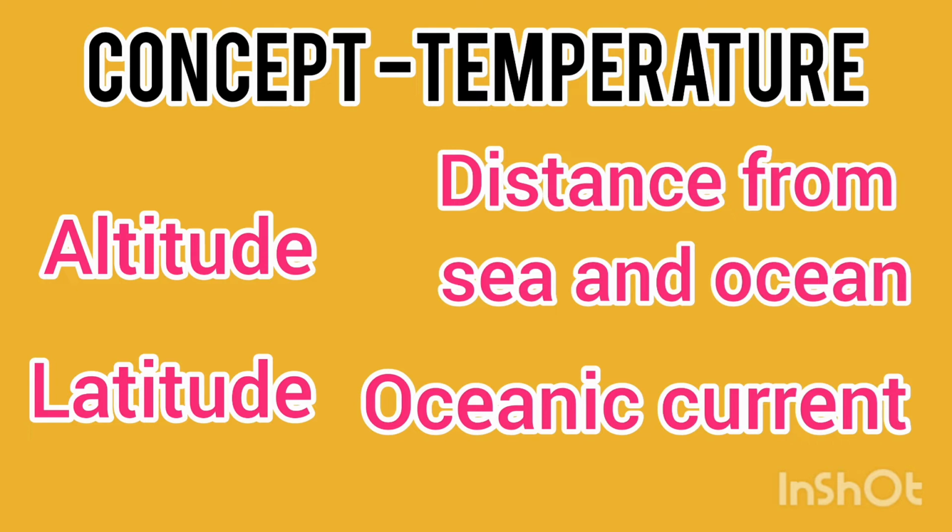But the poles lie far from the sun. As a result, slanting rays fall and take a relatively longer period of time, and so it gets colder with increase in latitude. So this is about latitude and why it affects the temperature and the climate of a particular place.